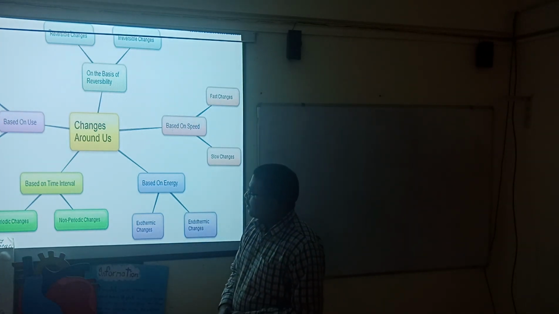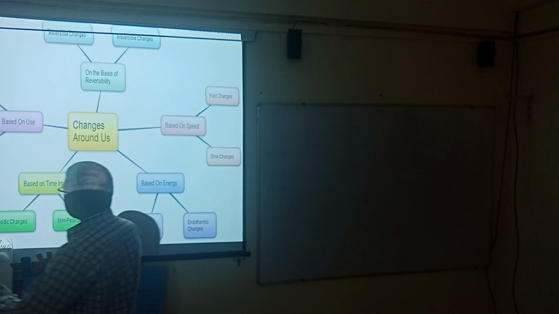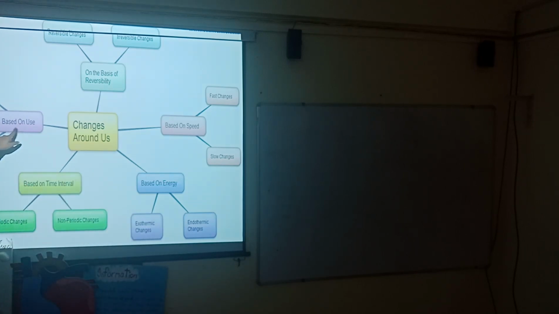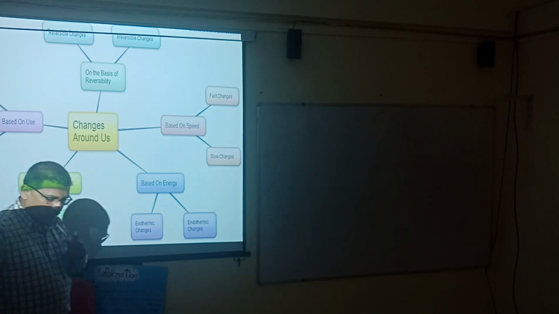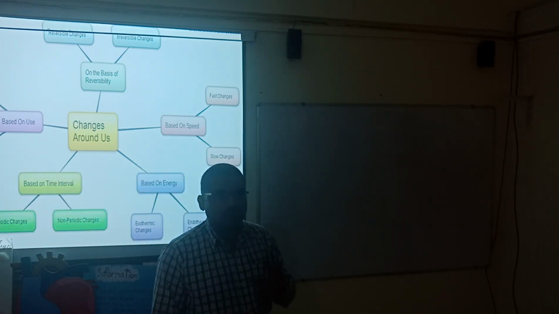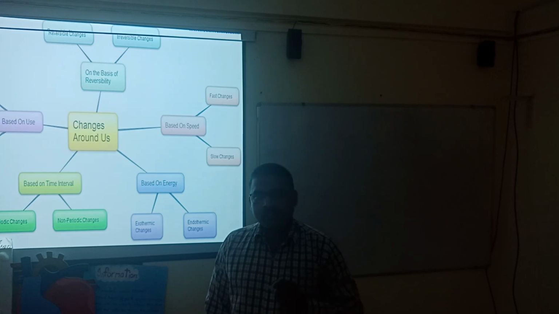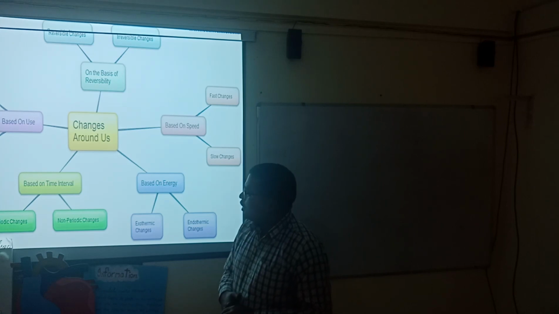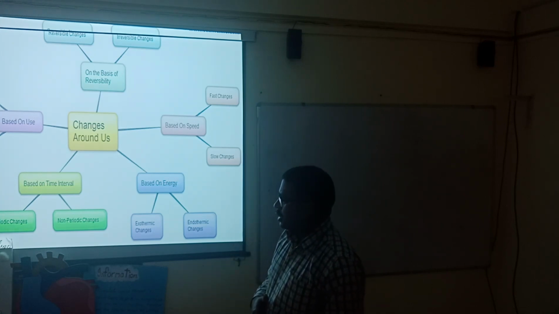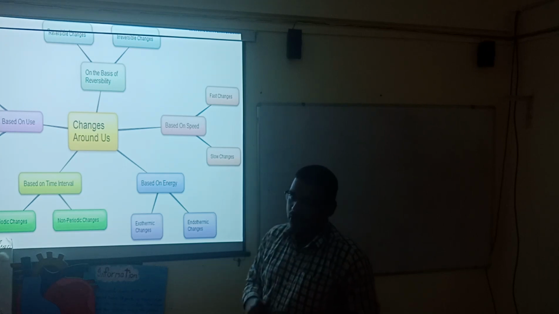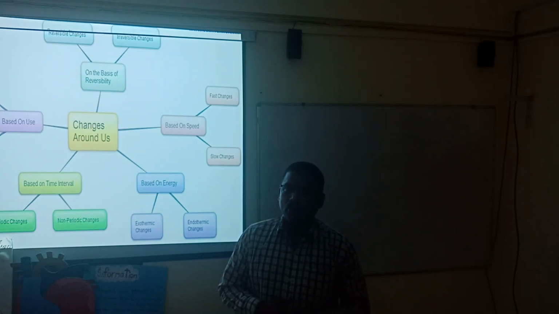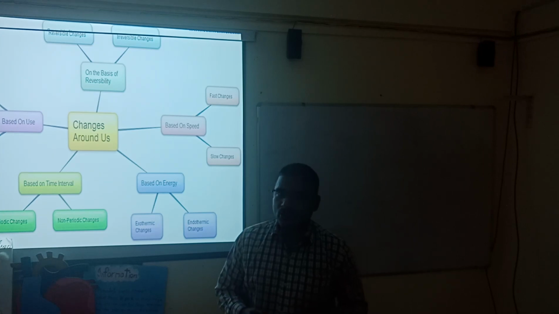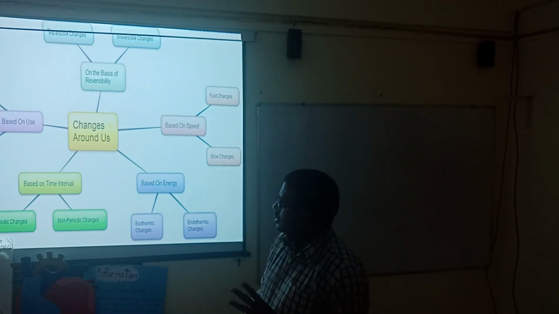You can observe here, based on the uses, the change which occurs is called the desirable change and undesirable change. Desirable change is like when I want to make something, and if I want to change that thing, then it should be changed. Undesirable is like a wall. Here in this building, there are different walls. If I want to change it, it cannot be changed. So there are desirable and